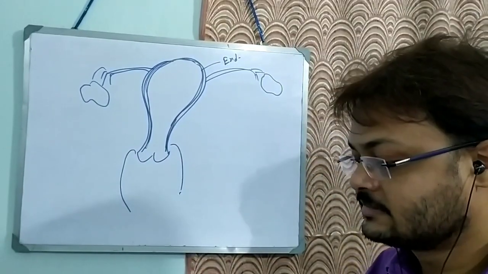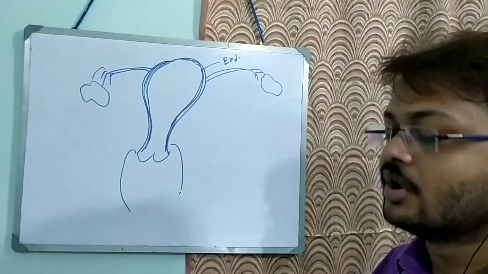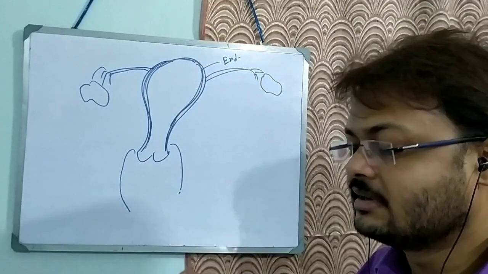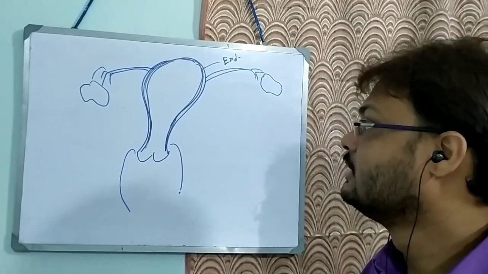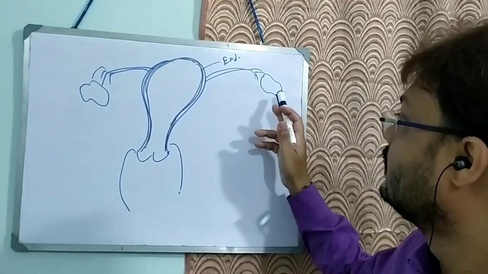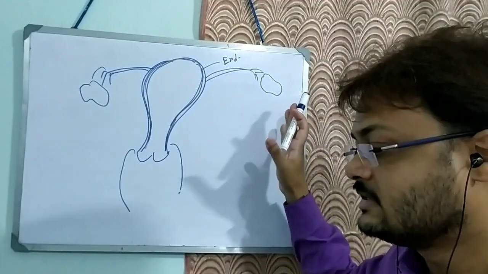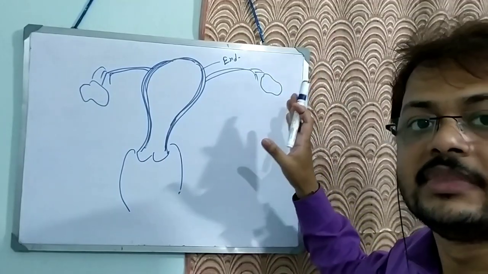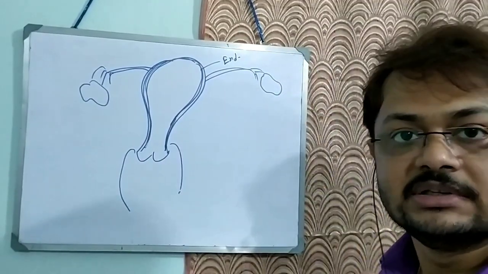There are two different cyclical changes that occur within the female reproductive system. The first change occurs in the ovary. So what are those changes? Number one, initially there will be formation of estrogen only by the ovaries.